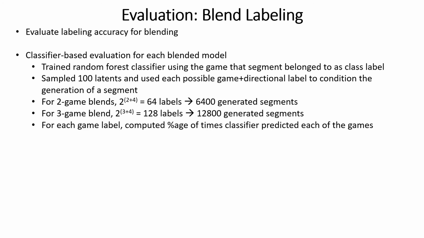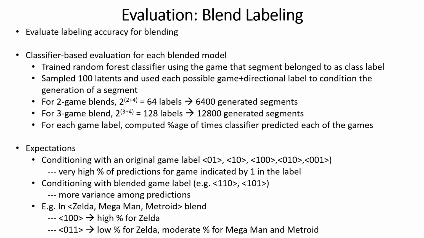And in all cases, for each possible game label, we computed the percentage of times each of the games in that blend was predicted. But what are the expectations with this type of evaluation? Well, when generating segments via conditioning with a label that only includes one of the games, we expect to see a very high percentage of predictions for that game. Whereas when generating segments via conditioning with a blended game label, we expect predictions to be more spread out across the games.